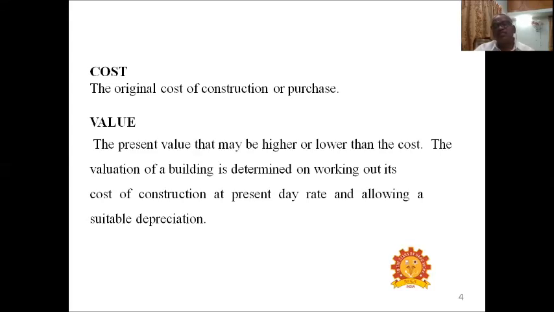What is cost and what is value? Cost: the original cost of construction or purchase. Value: the present value, which may be higher or lower than the cost. The value of a building is determined by working out its cost of construction at present day rate and allowing a suitable depreciation.